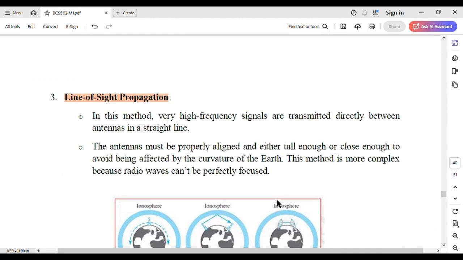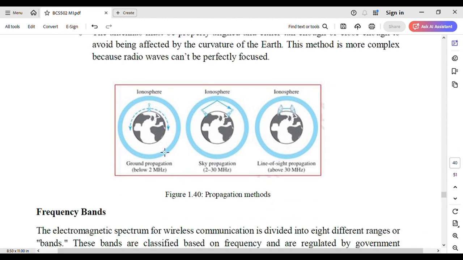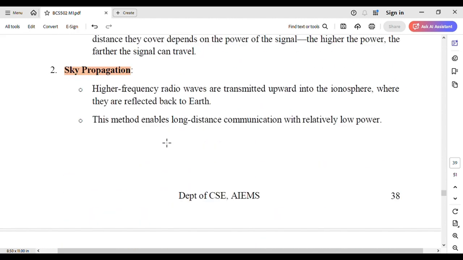If you look at this diagram, we can easily understand. So, ground propagation uses the ground as a propagation medium, and from that we can communicate from the base station to the range. So, it is also called as ionosphere. And then second is the sky propagation.